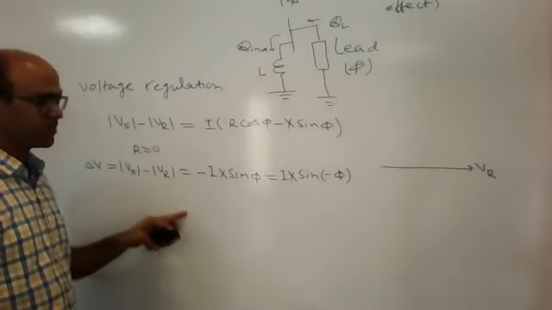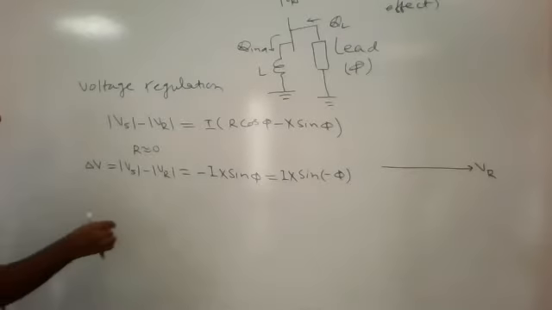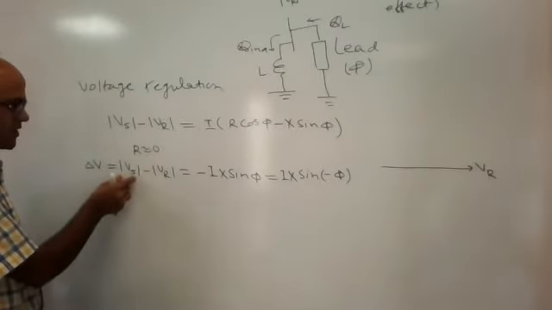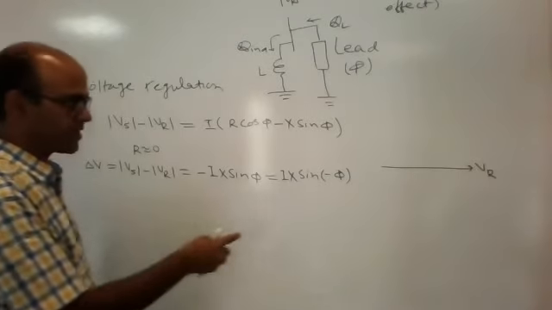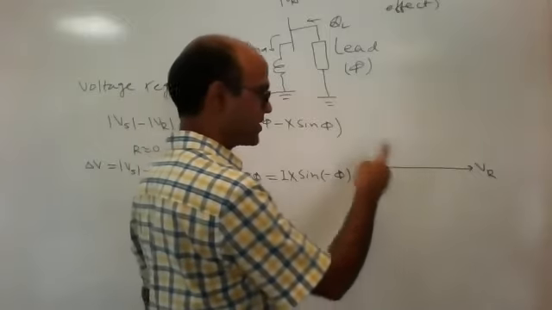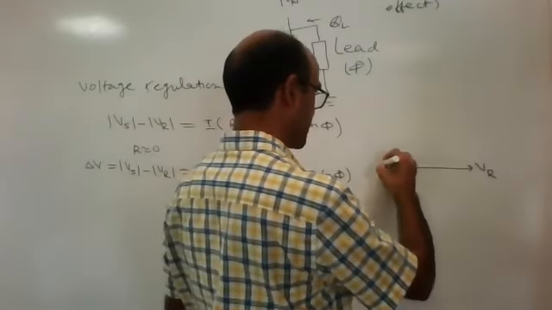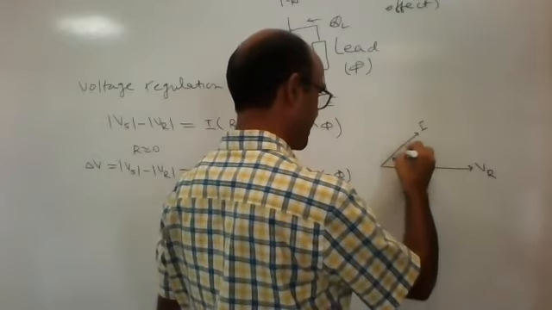Vr is our reference voltage. Now what is the current? I am referring with respect to this, and you can see the angle is leading, negative. Negative means anticlockwise. So this is the current, which is leading by an angle phi.